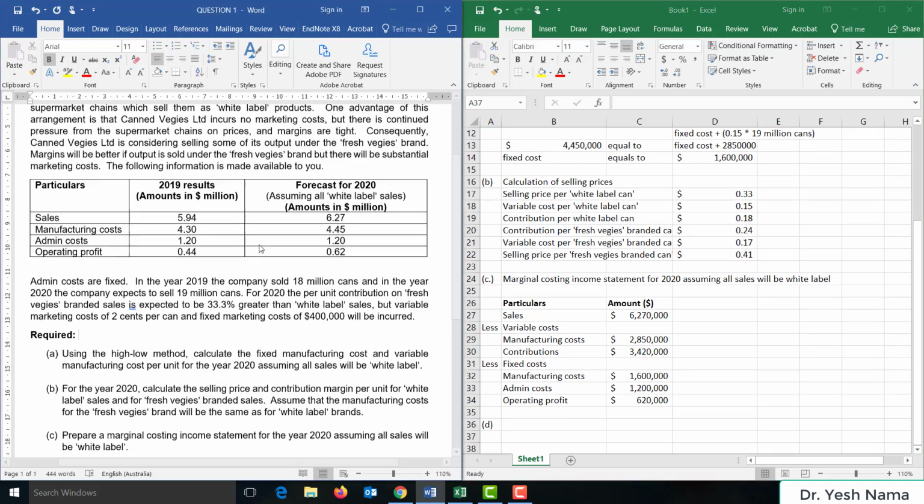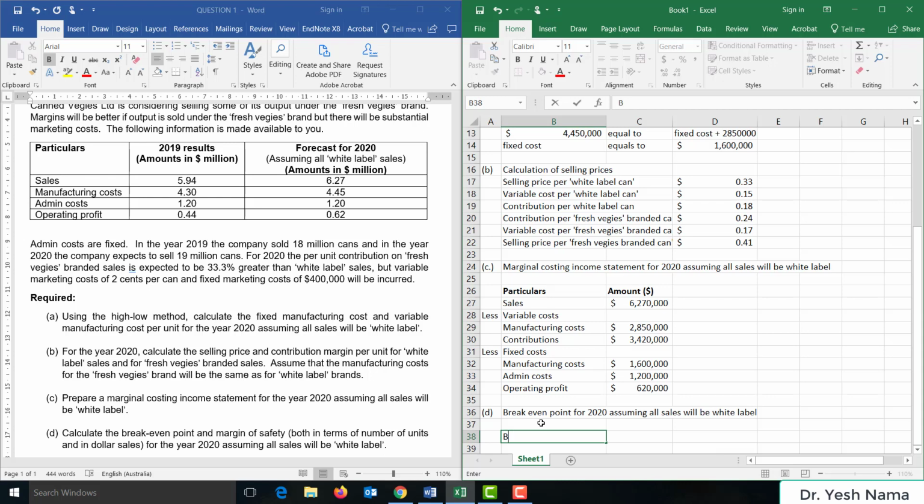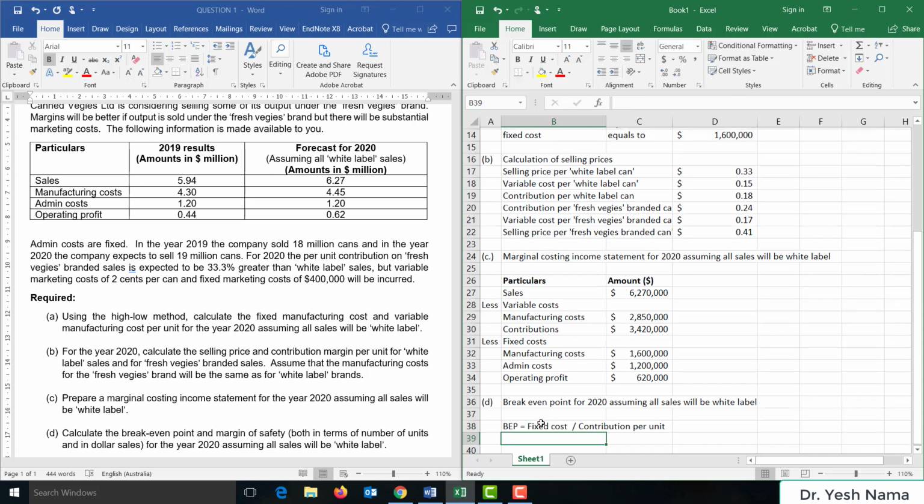Now let's move on to part D. Calculate the break-even point and margin of safety, both in terms of number of units and in dollar sales for 2020, assuming all sales will be white label. So this is fairly simple. We know that break-even point is equal to fixed cost upon contribution per unit.